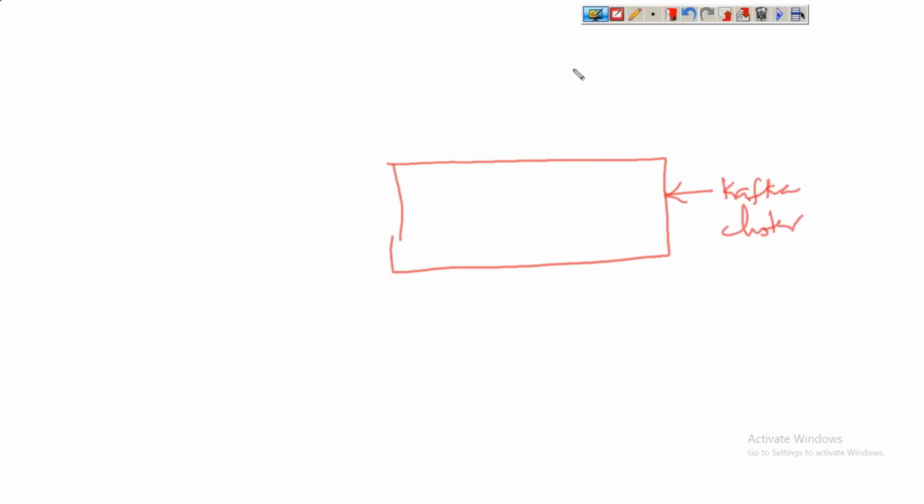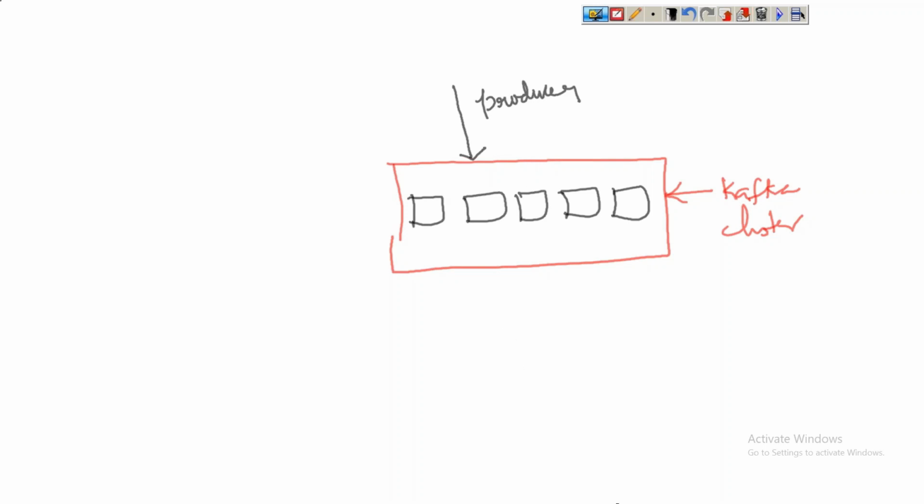So the data is loaded into this Kafka. This is a Kafka cluster. Obviously, when we talk about a cluster, some machine nodes have to be there in the cluster, and they'll be connected with the network. That's for sure. The data is being written into this Kafka cluster. Who is going to do that? A process called producer. Producer has to write the data into Kafka in the form of what? Topics. We are going to have topics in this.